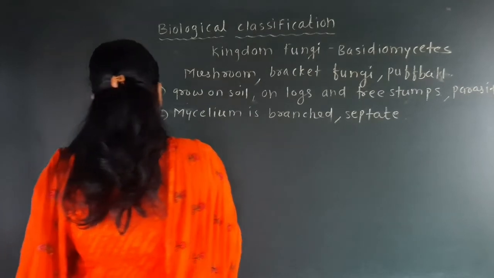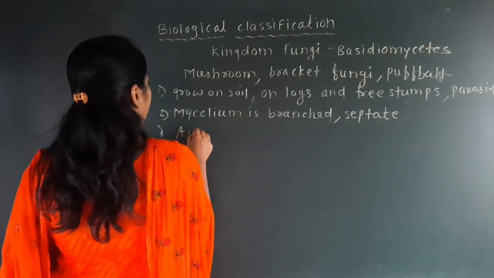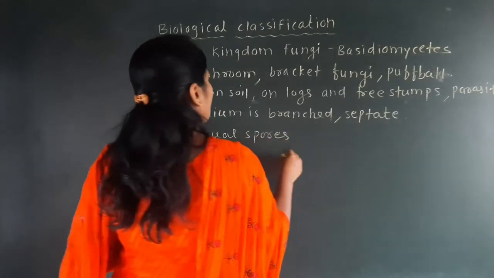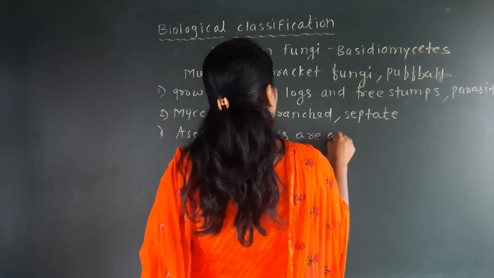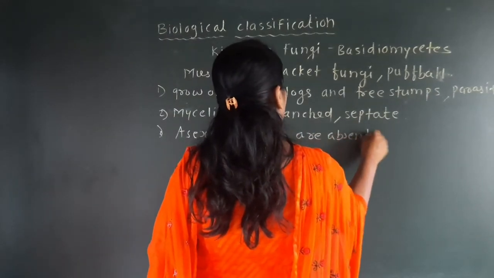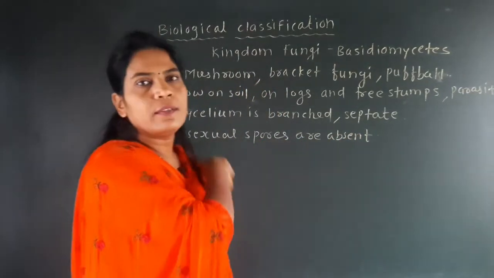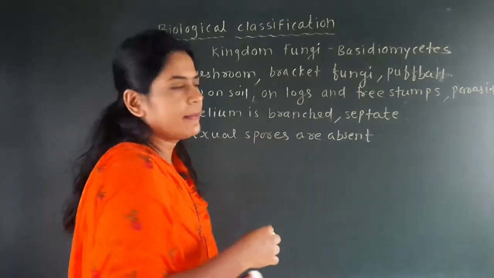The third one is that asexual spores are absent. There are no asexual spores found in this group, Basidiomycetes.